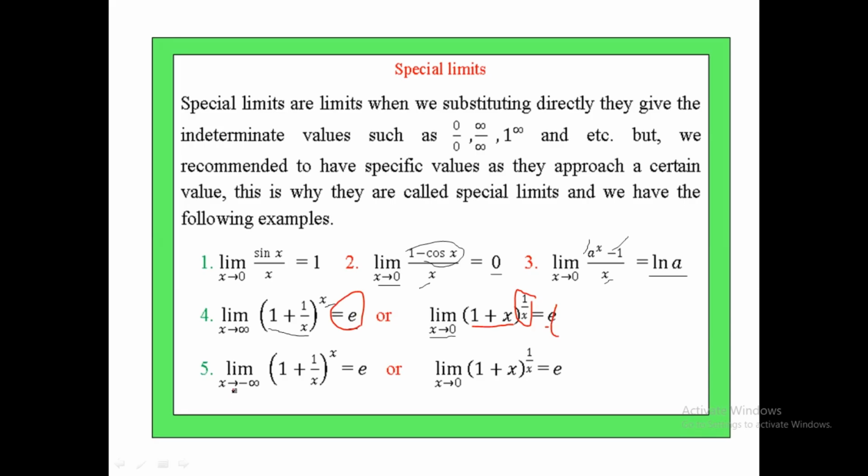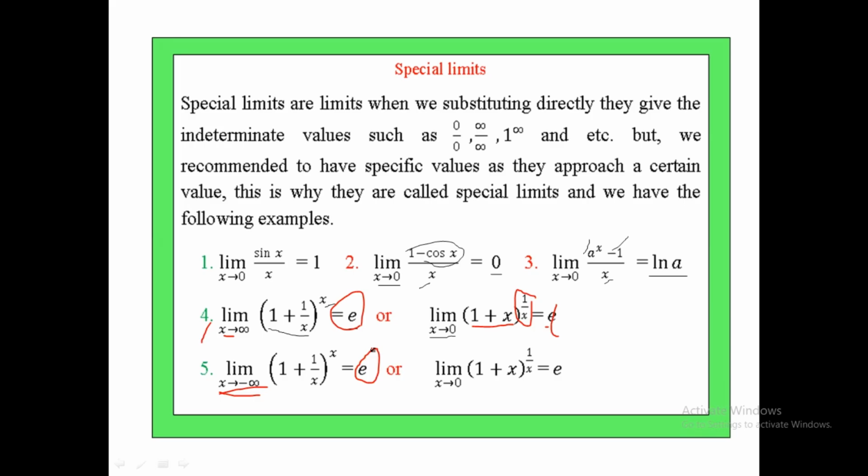Again, the same is true as x approaches minus infinity. So in general, numbers 4 and 5 are the same thing. As x approaches infinity or as x approaches minus infinity, the limit approaches e in both. So when you observe these 5 limits, they are called special limits.